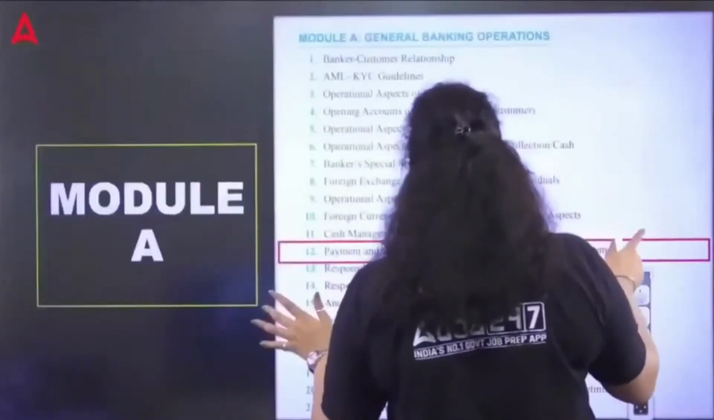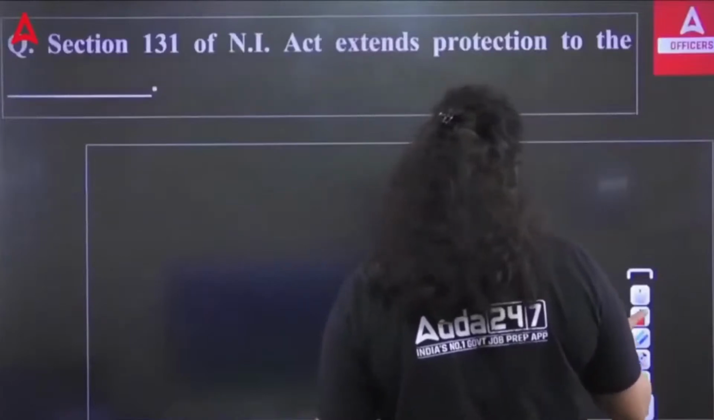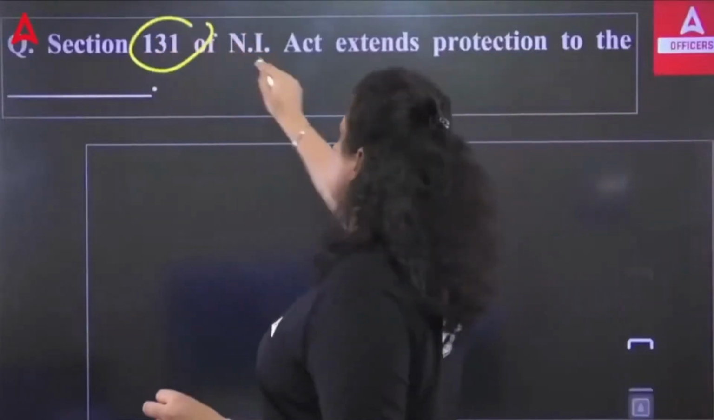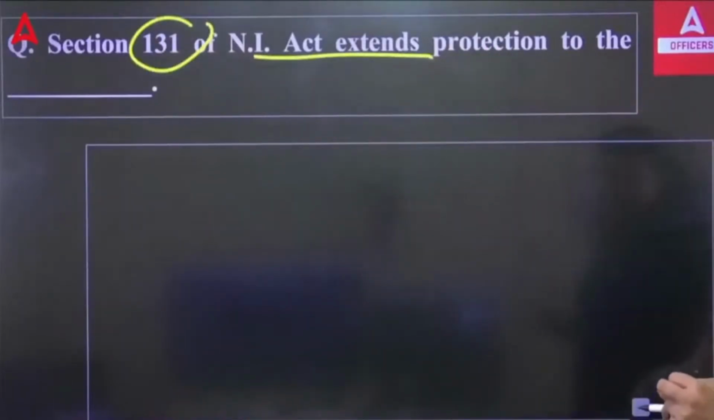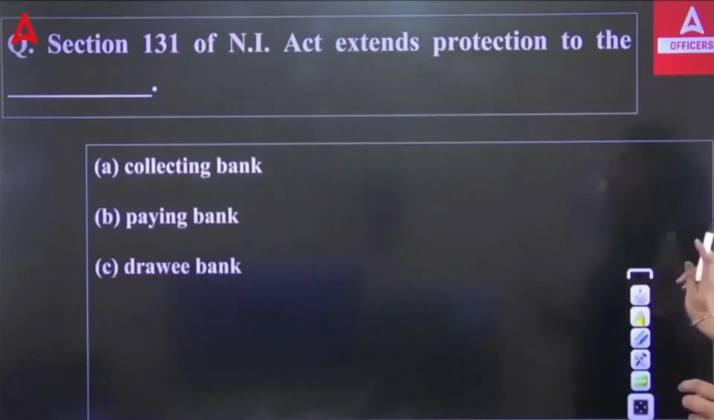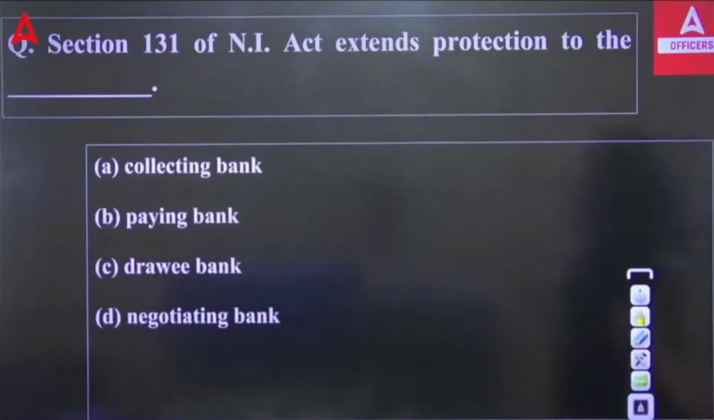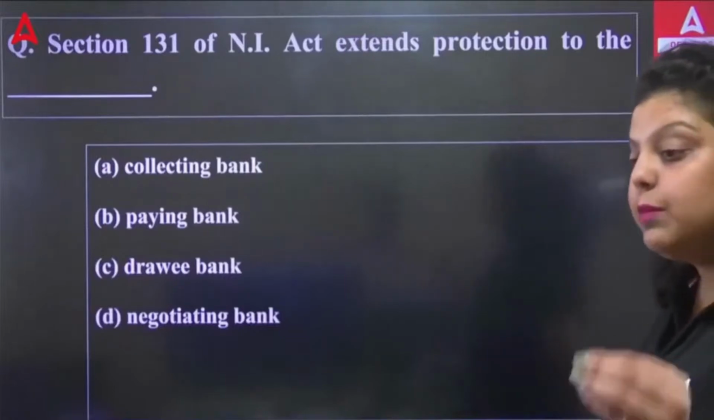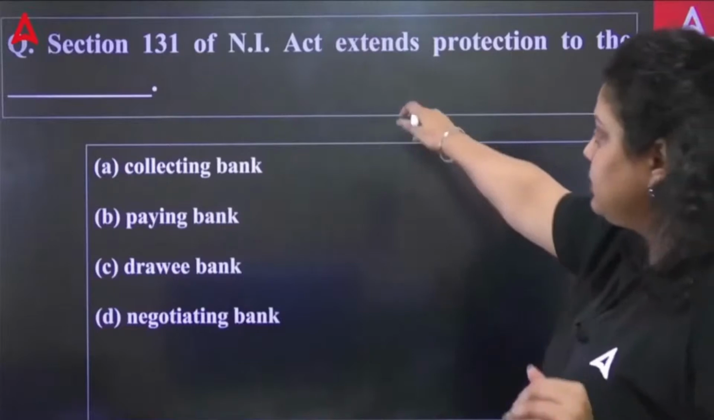So let's start with the first question, based on the topic we have discussed. The first question is: Section 131 of the Negotiable Instrument Act extends the protection to the dash. So it extends the protection to whom? To the collecting bank, paying bank, drawing bank, or negotiating bank? As I have said, it talks about a lot of conditions about the check, like who is liable, who is not. All these conditions will be there in the Negotiable Instrument Act.